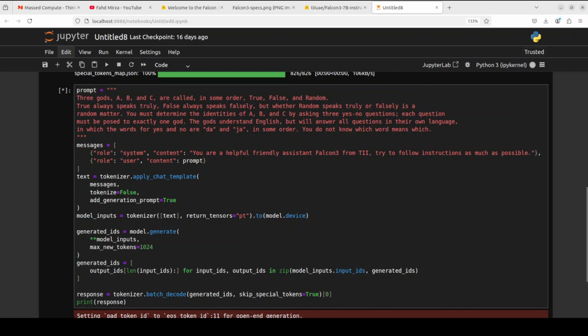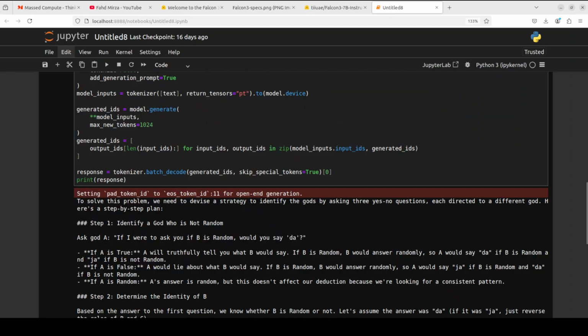The gods understand English but will answer all questions in their own language, in which the words for yes and no are da and ja, or ha in Spanish, in some order. You do not know which word means which. Let's see what it says.